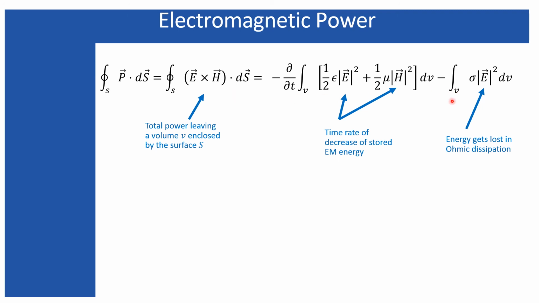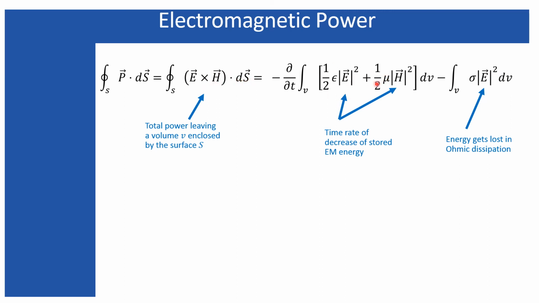Now, if you have some component within a particular volume which causes dissipation due to the ohmic loss, you can take this part on the left hand side of this equal sign. So this part will be added with the power leaving from this volume. So the total power being generated due to these source terms, or the energy stored within the electric field and the magnetic field, is equal to the power leaving from the volume plus the power that gets lost due to the ohmic dissipation.